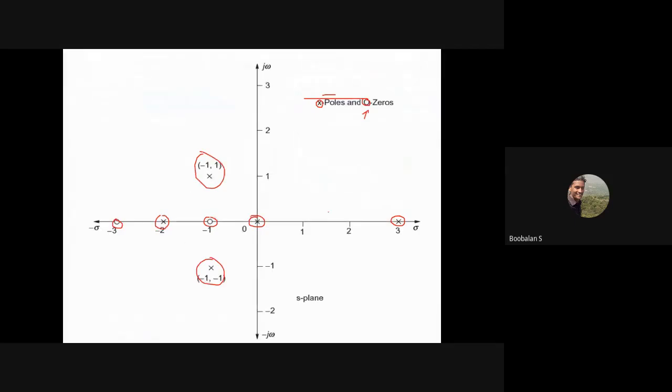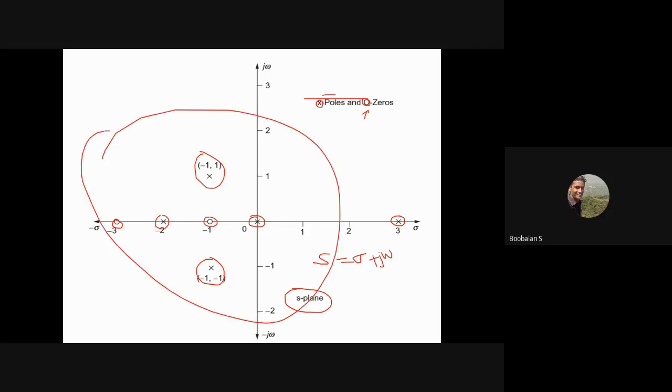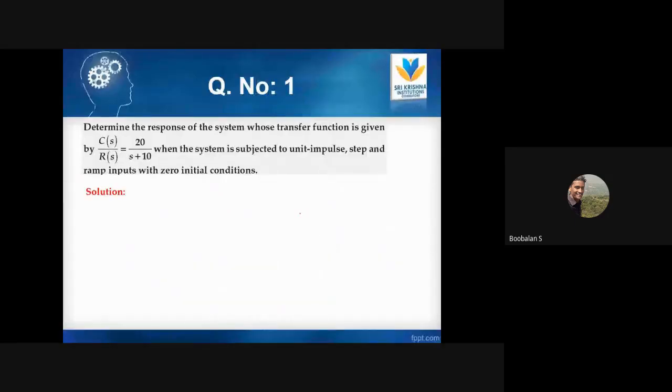Based upon my poles location, with the help of this S plane, right? S is equal to the combination of the real axis plus the imaginary axis. That's why the total plane is called the S plane, right? So based upon the location of our poles, you could understand and find out the stability of the system. This is something we have already discussed, and we have started on a problem.